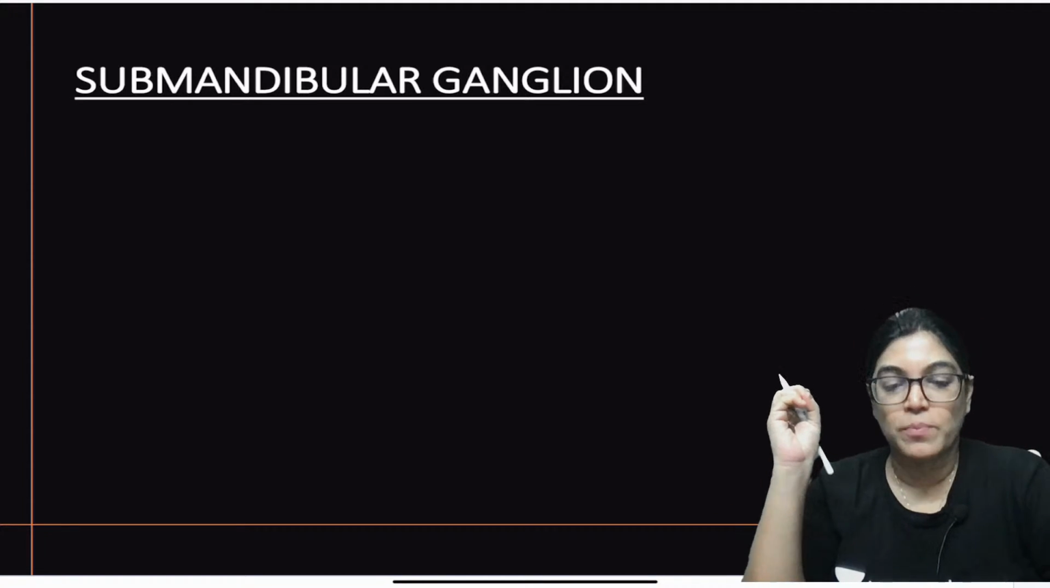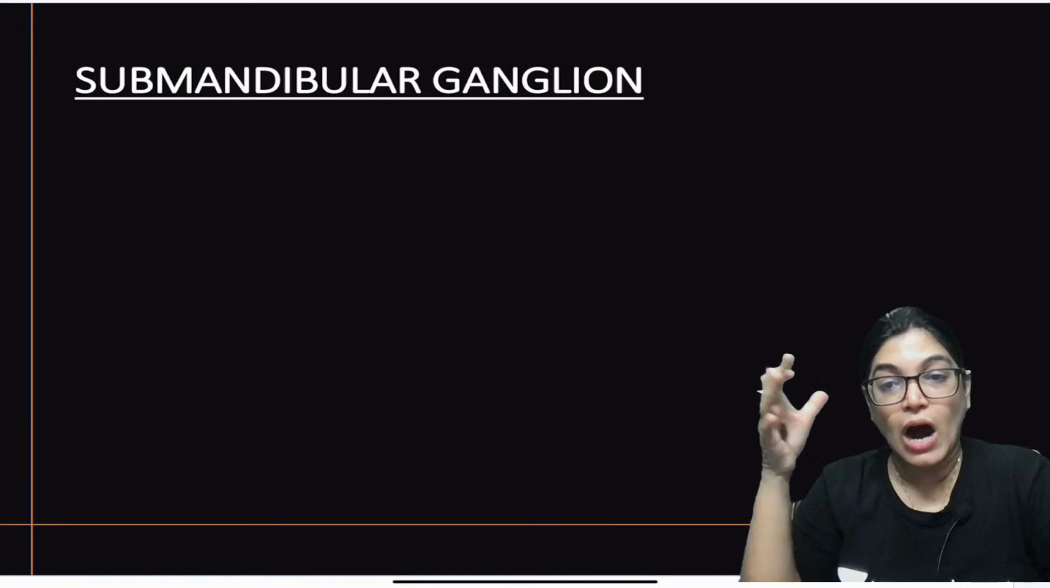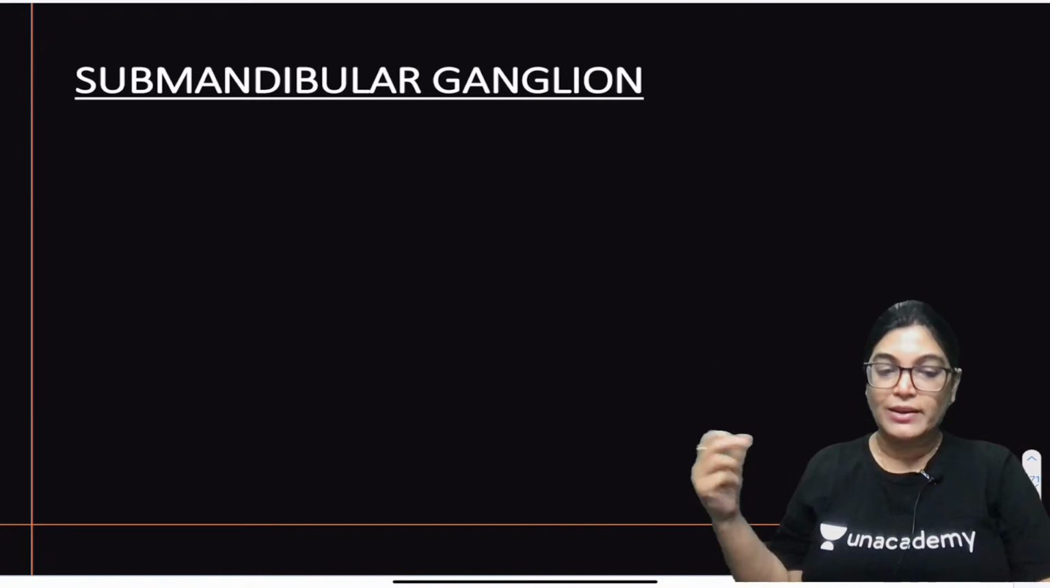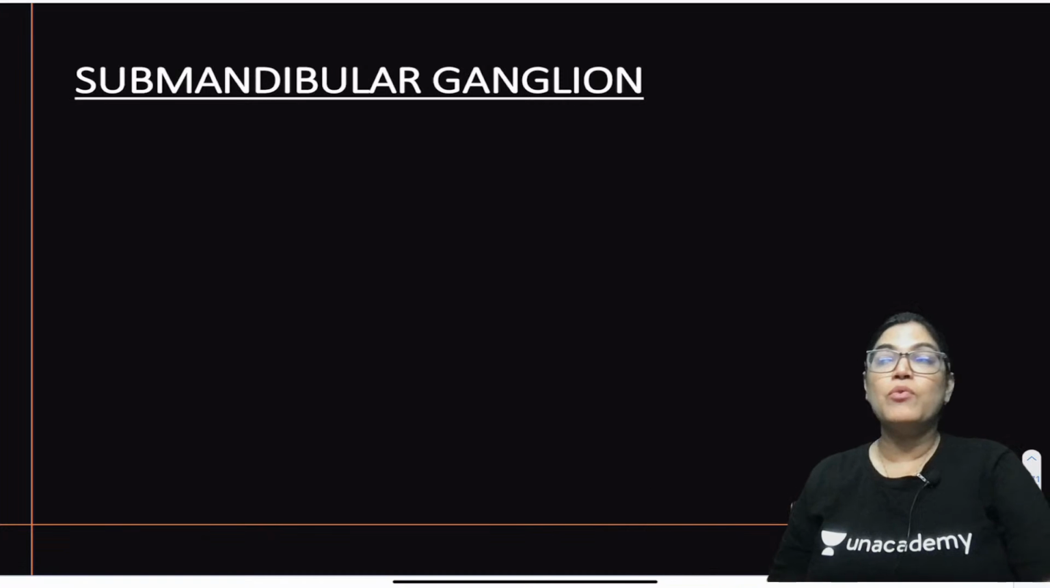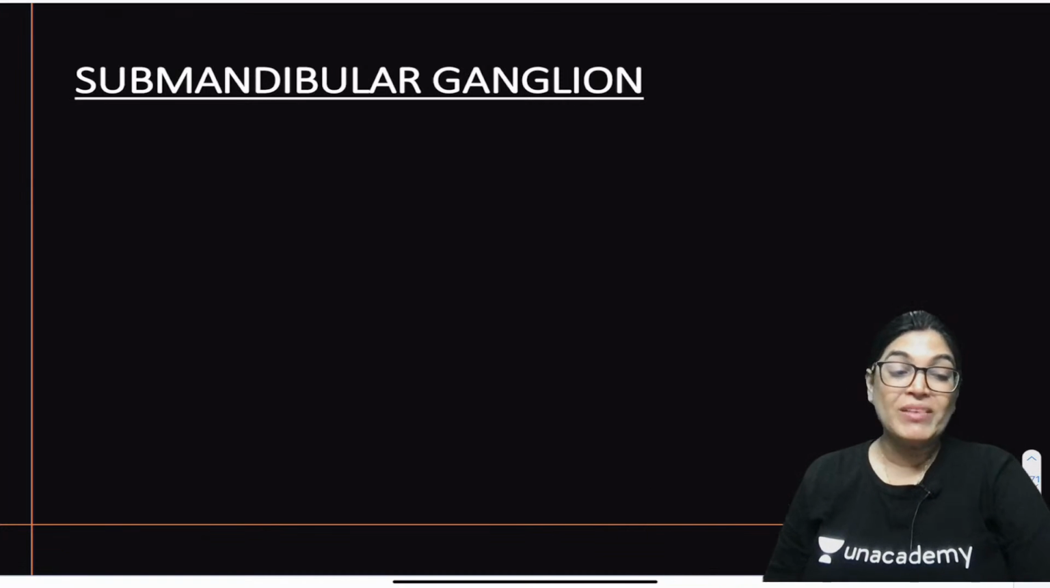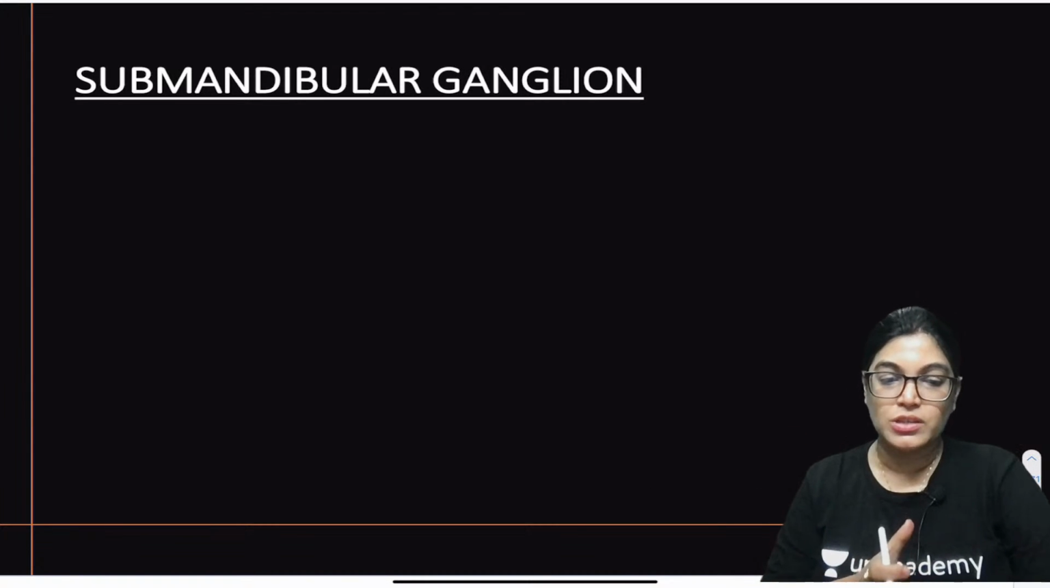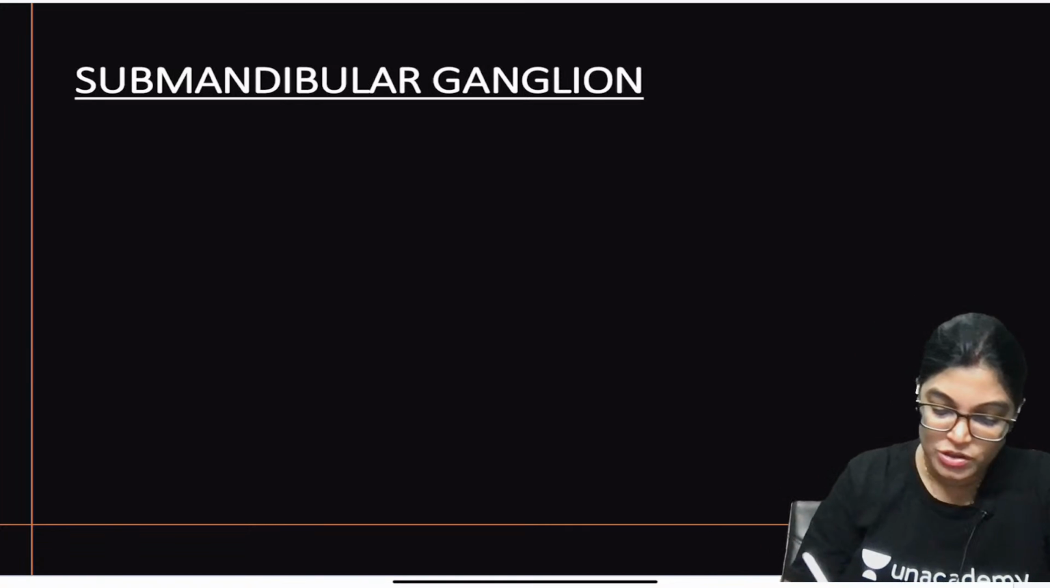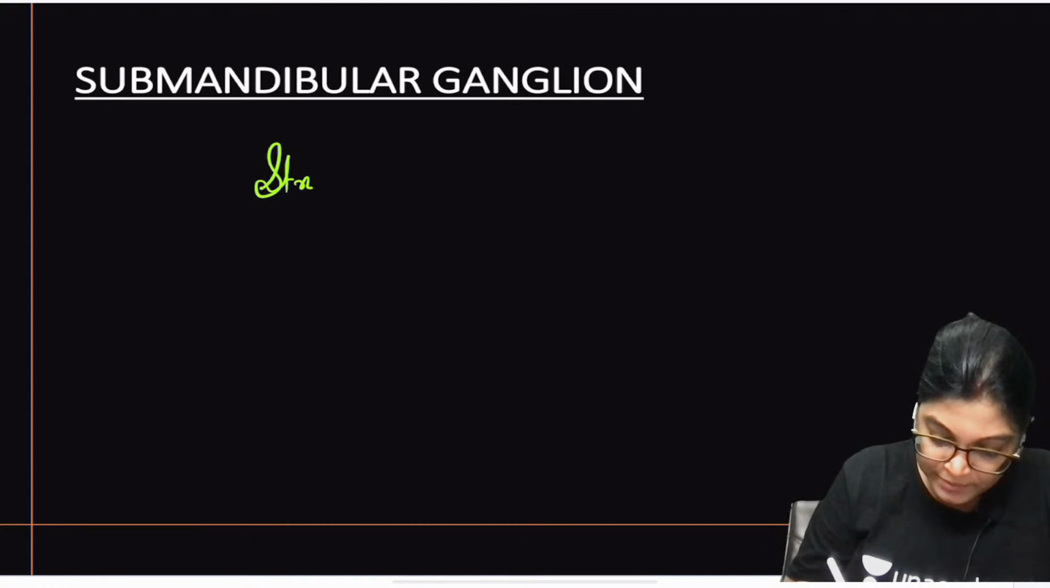Actually, it is the size of a pinhead and it is lying on the outer aspect of the hyoglossus muscle. I would like to show you a diagram for it also. Before that, it is also important for you to know structurally it is related to which nerve and functionally it is related to which nerve.